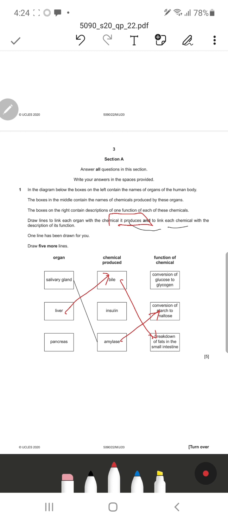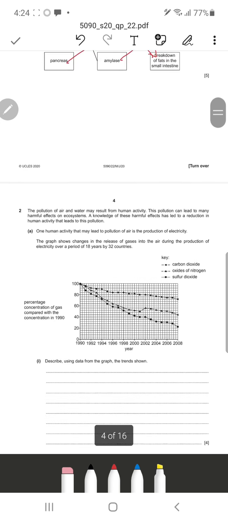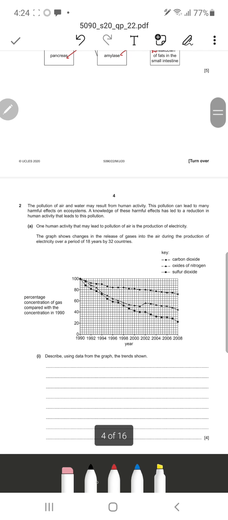Then we have got pancreas. So pancreas, we know the islets of Langerhans in the pancreas produce the hormone insulin. So it's obviously going to be insulin, and insulin is responsible for the conversion of glucose to glycogen. So that's it. That's very easy. First question, I will score full marks.